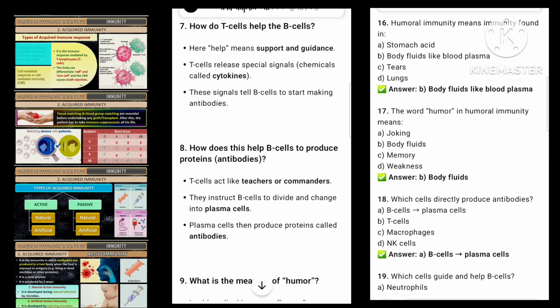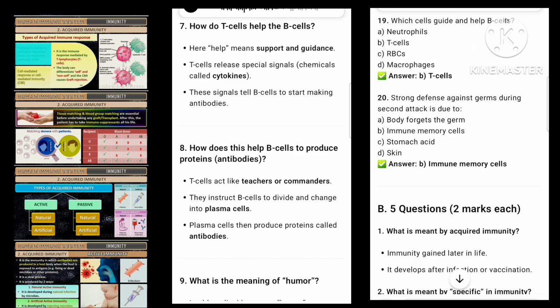7. How do T cells help the B cells? Here, help means support and guidance. T cells release special signals, chemicals called cytokines. These signals tell B cells to start making antibodies.